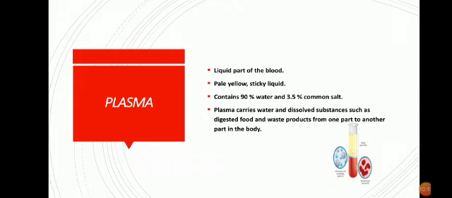So what is the main function of plasma? This is the most important thing. Plasma carries water and dissolved substances like digested food and waste material from one part of the body to another part.